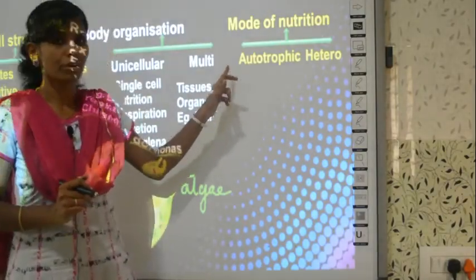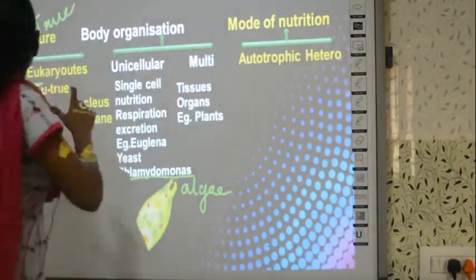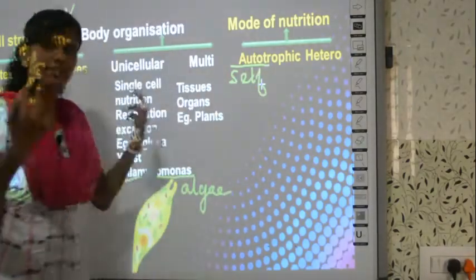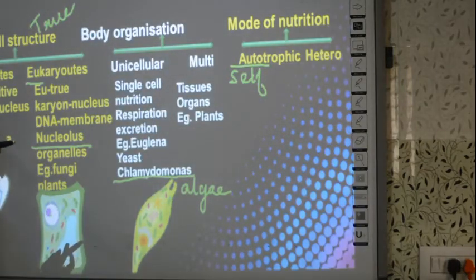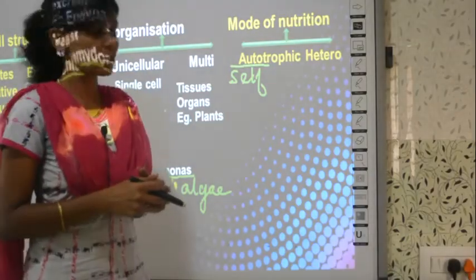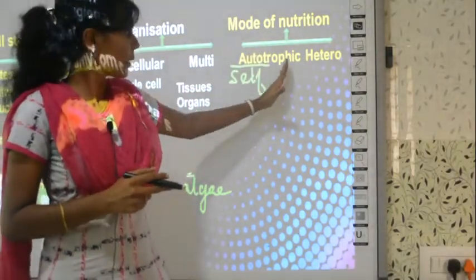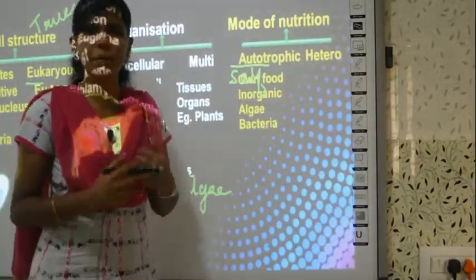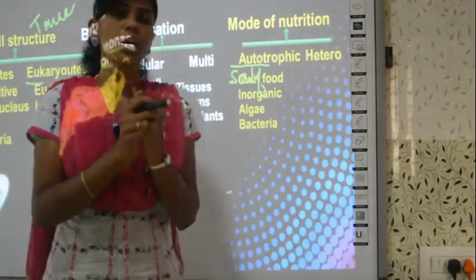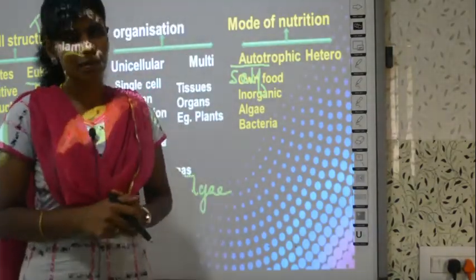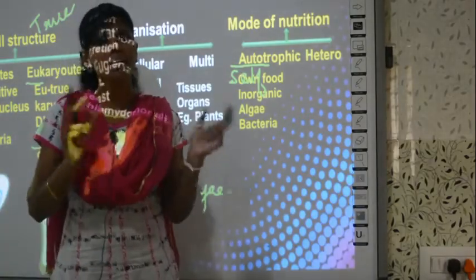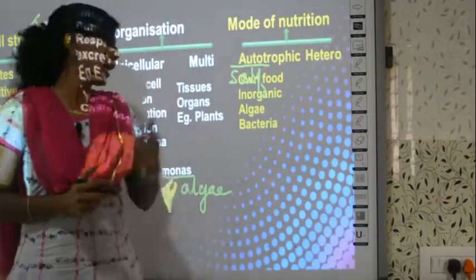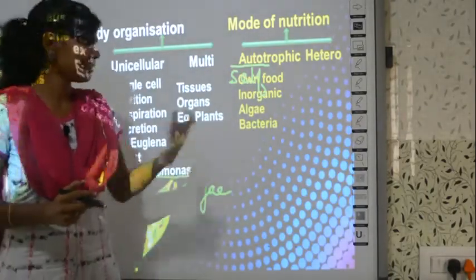So autotrophs: auto means self, which means they prepare their own food. Plants prepare their own food by a process called photosynthesis, right? They prepare their food from inorganic materials. Organic and inorganic chemistry, you must have studied, no? So from inorganic chemicals only they can prepare their food. Examples for autotrophs are algae and bacteria.